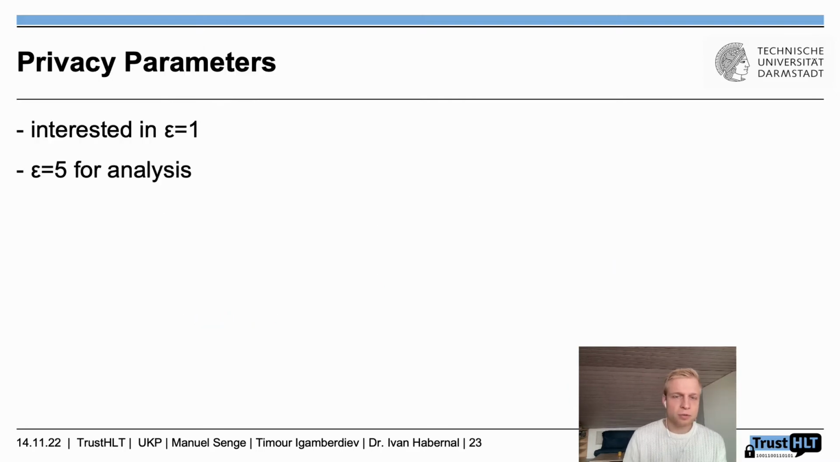Just a quick side note before we jump into the results. In general, we are interested in an epsilon of 1 for differential privacy because this is considered good privacy, as it corresponds to the randomized response. But we additionally did an epsilon of 5 just for analysis, to see how the models react when being introduced to different amounts of differential privacy.